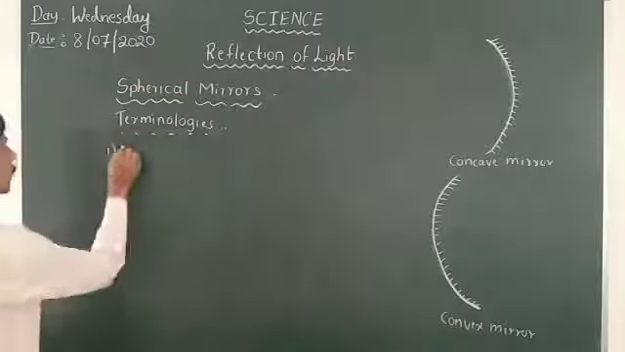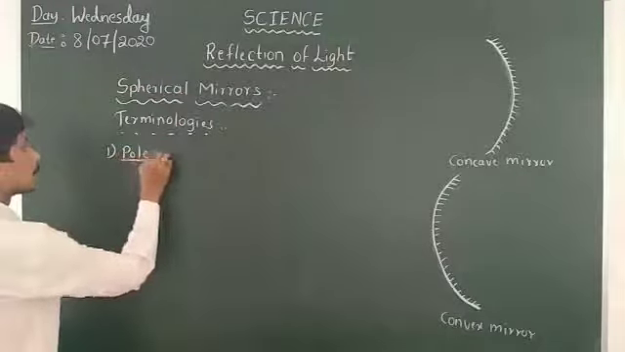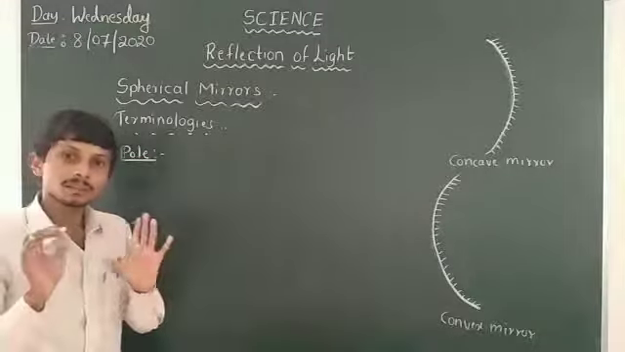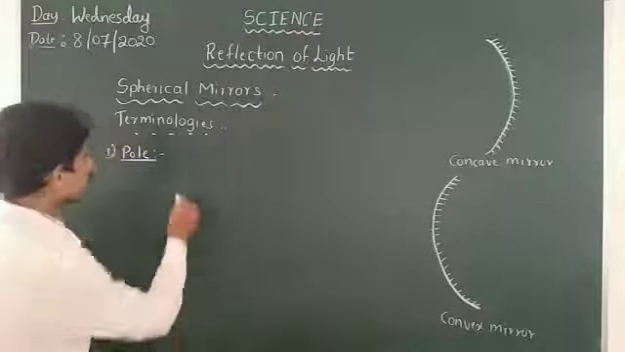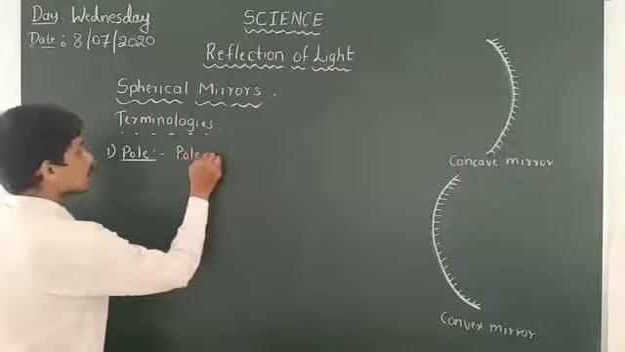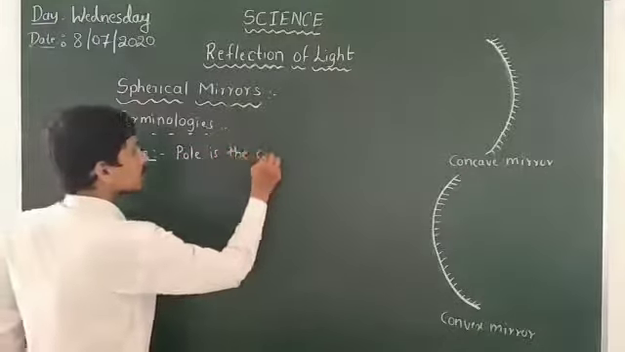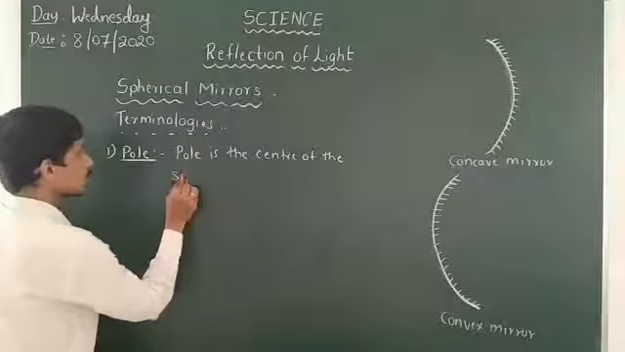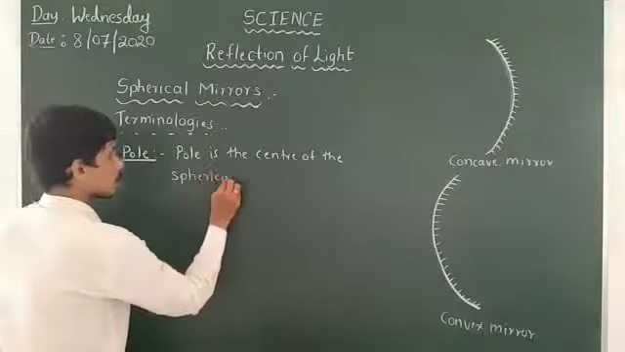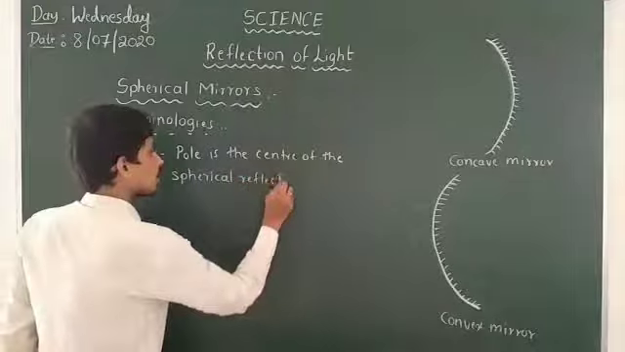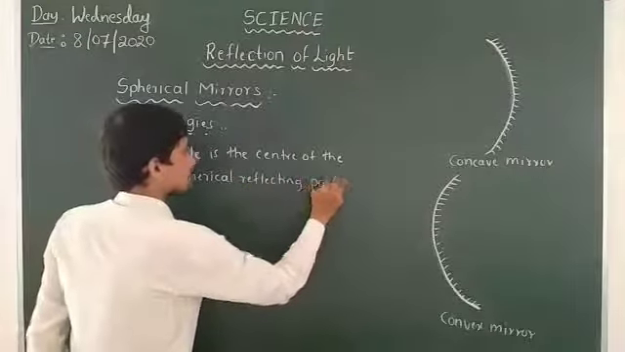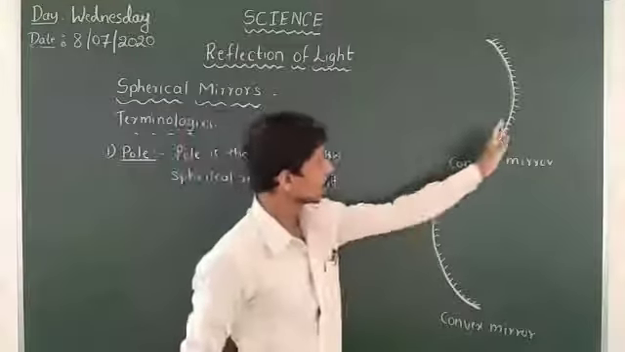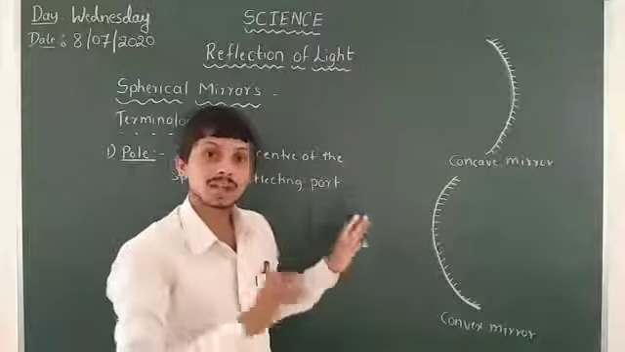Firstly, I will consider the pole of the mirror. The pole is the center of the spherical reflecting part, the spherical reflecting surface. So in both the concave mirror and the convex mirror, each has its pole.